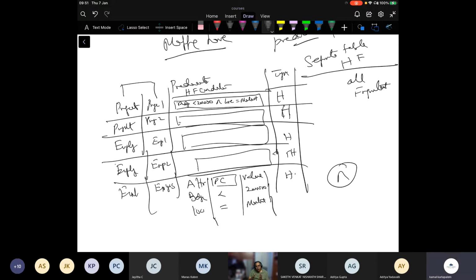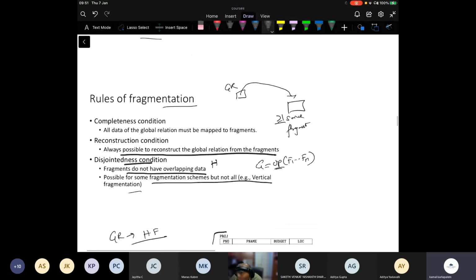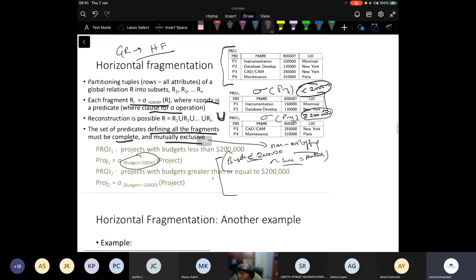Others? So is this part clear? That is, there are these multiple ways. So that design choice becomes critical. So therefore, I'll tell you how we are going to move forward with this. Okay, so that is horizontal fragmentation.